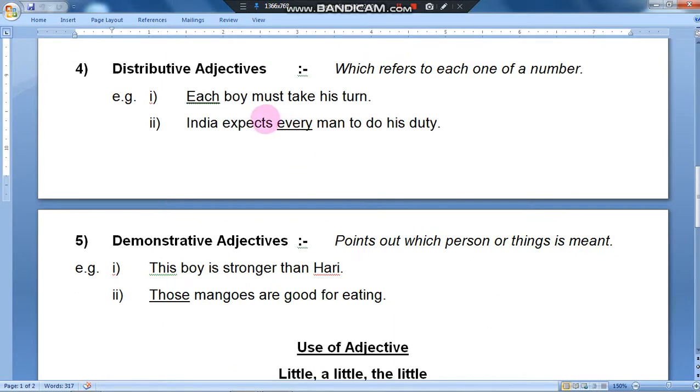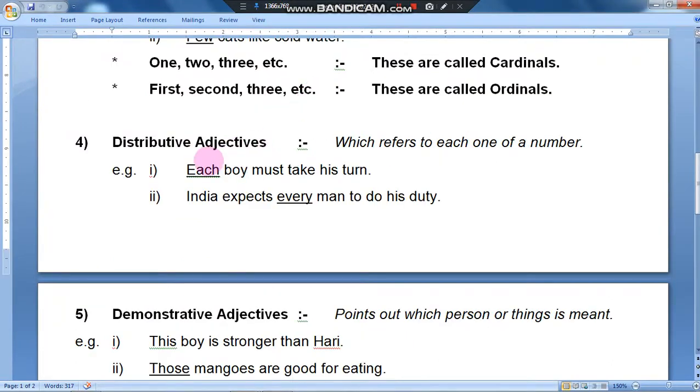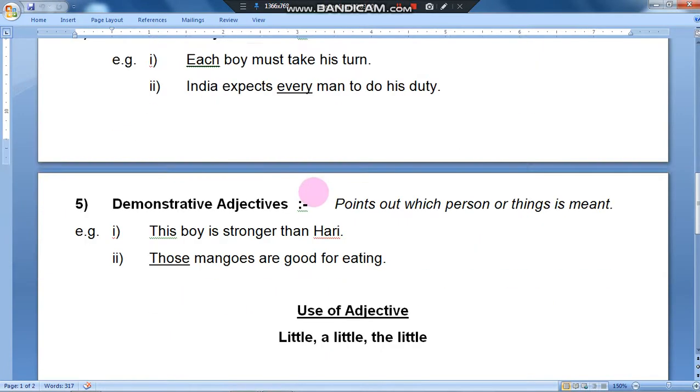Now distributive adjectives. What do you mean by distributive adjectives? They refer to each one of a number. Each boy must take his turn. Each boy means each and every person, everyone. India expects every man to do his duty. So each and every are called distributive adjectives.